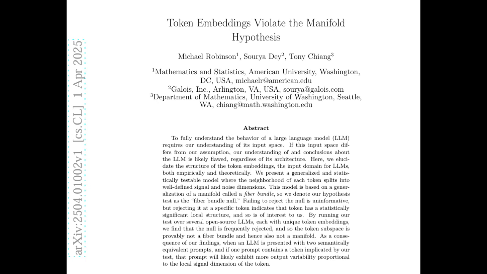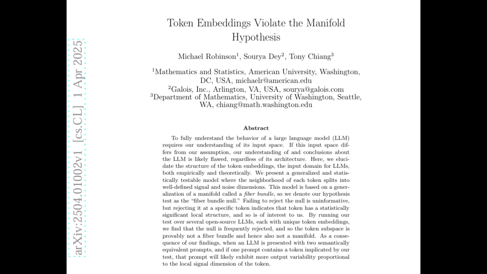Exactly. Okay, so what were the results when they tested these 4 different LLMs? Across all 4 models, GPT-2, Llama 7b, Mistral 7b, and Pythia 6.9b, they found lots of instances where they rejected this fiber bundle null, meaning that even this more flexible model doesn't really capture what's going on. So it's not just a smooth manifold. And it's not even a fiber bundle. Not even a fiber bundle, yeah. So what they thought was going on is probably not really how it works. It suggests that the token space is even more complex than that. Okay, wow, that's a pretty huge finding.